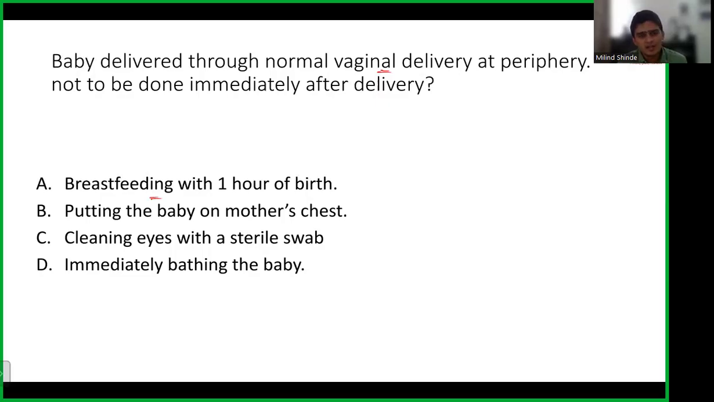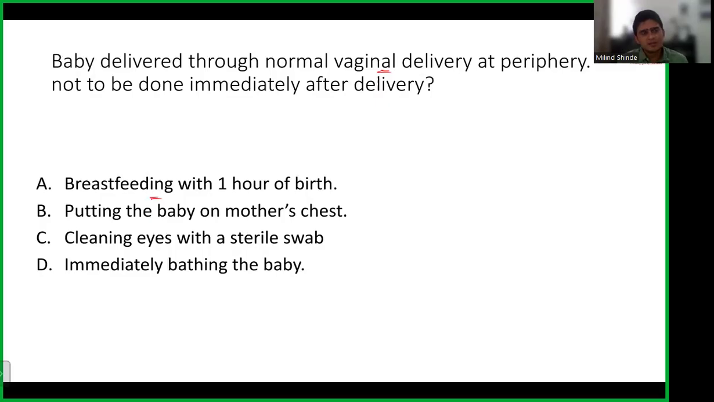Cleaning eyes with a sterile swab. See, earlier we used to think that we might need to clean, and we used to put medication in the eyes immediately after birth, we discontinued that practice. But cleaning eyes with a sterile swab without any medication, I don't see a harm, because baby is in amniotic fluid. There might be mucus, there might be blood that might harm baby's eyes. So I don't mind cleaning the eyes as well.